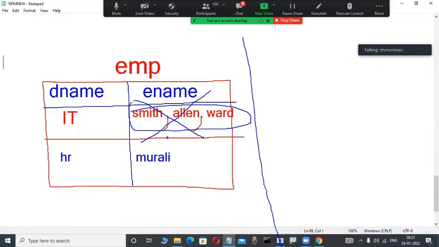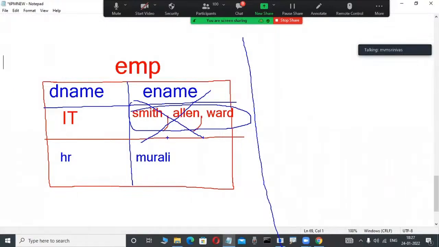Suppose, for example, in books everyone is writing that the data in each column should be atomic. Atomic is a single value. There is no multiple value separated with comma. They are writing. Okay, fine. I am also reading an article. You are also reading an article on Google, for example.